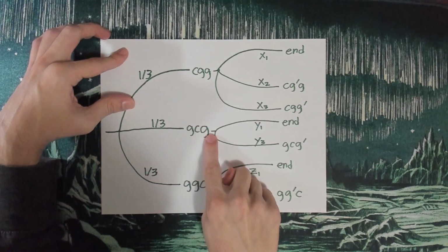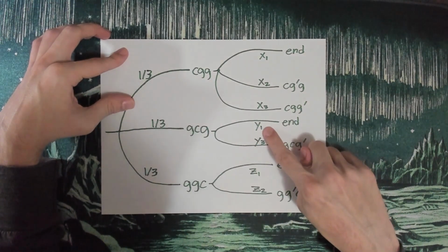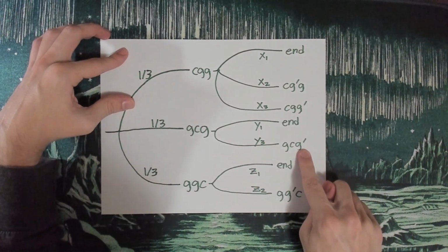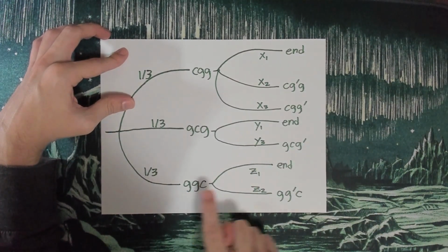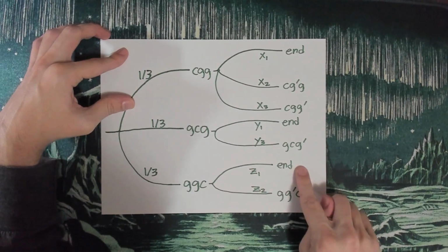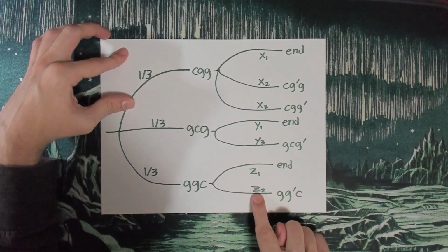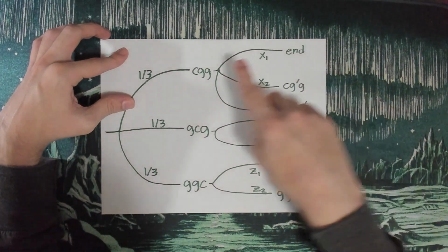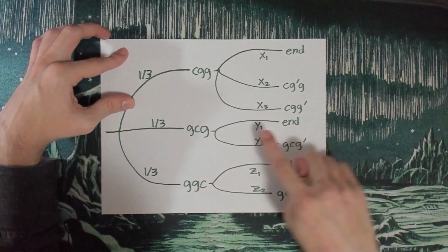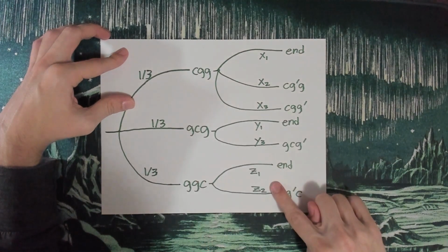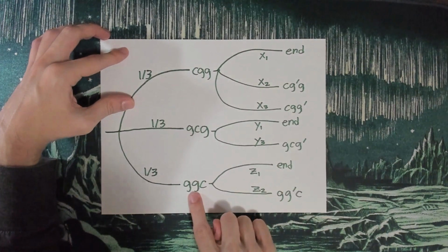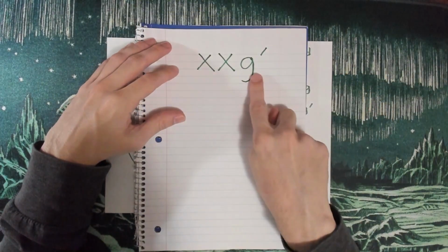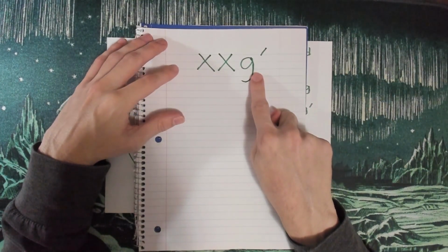If it's goat car goat, then y1 probability to end, y3 probability to reveal the third door, and then for goat goat car, z1 probability to end the game immediately, z2 probability to reveal the second goat. So we got the x's for car goat goat, the y's for goat car goat, and the z's for goat goat car. So let's say that we are in a world where the third door has been revealed.